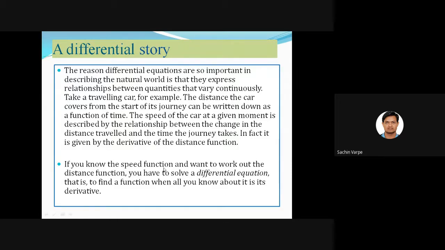So if you know the speed function and want to work out the distance function, you have to solve the differential equation. When we solve it, we are finding the distance function, and the speed function is the differential equation, isn't it? To find a function when all you know about it is its derivative. So this is the differential story.